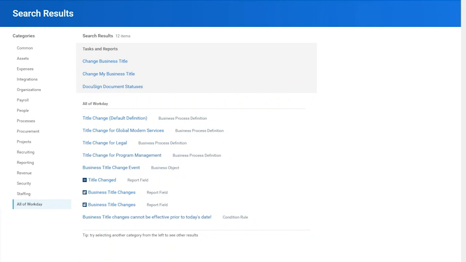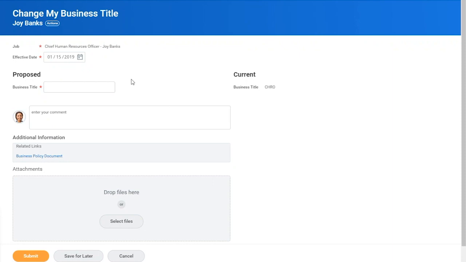Okay, so I've joined the screen called Change Title. And here is the workflow step I can perform, change my business title. We're going to select that. And you'll see that I'm logged in here as Joy Banks. Our user Joy Banks has gotten tired of her title, Chief HR Officer at Global Modern Services, and she wants to change it. Perhaps it's a downgrade. She's tired of all the late nights and weekends. We're going to make her a VP of Human Resources.